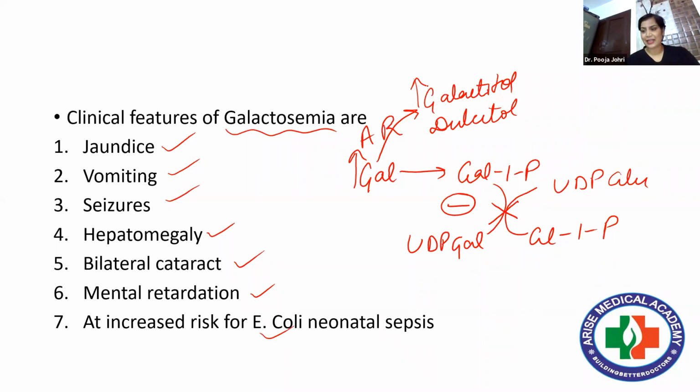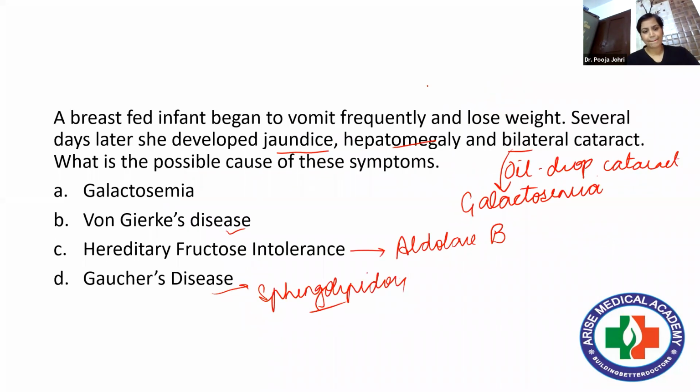If we talk about the metabolism of glucose and fructose, the cataract so produced is a snowflake cataract. And this is an oil drop or bilateral cataract. So obviously it will be galactosemia. I hope this question is clear to you. This is a very important question, and there are chances that this type of question can be asked.